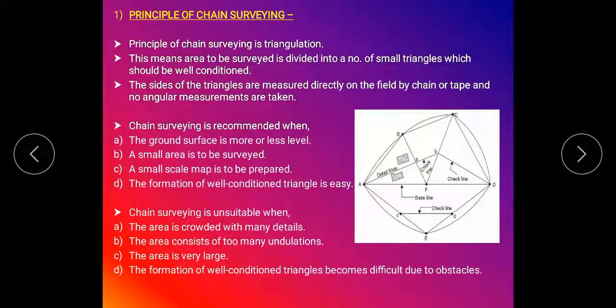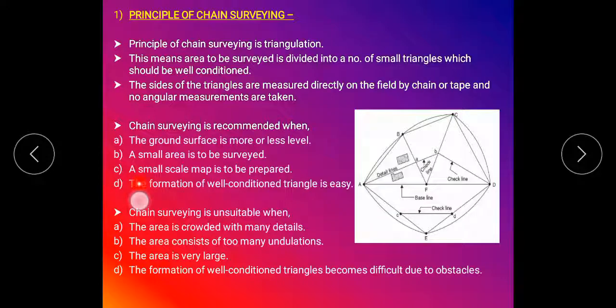When the ground where we survey by chain surveying is a level surface, with no undulations or obstacles in the area, then we use chain surveying. Second, when a small area is to be surveyed, then we use chain surveying for the small area.